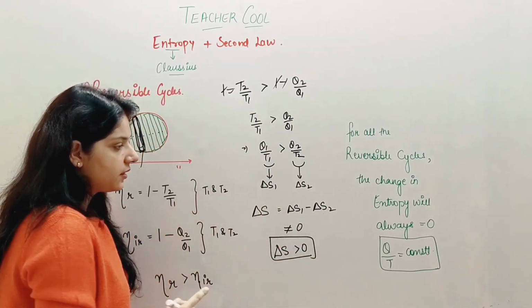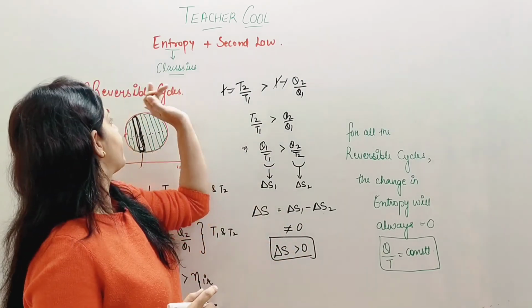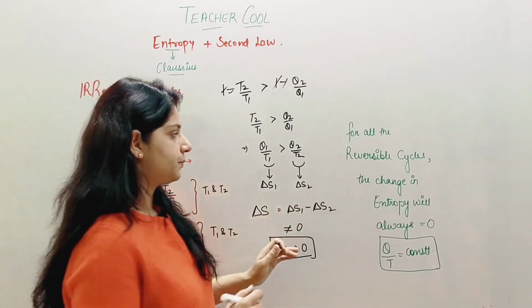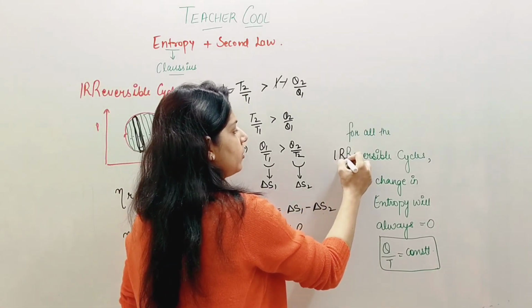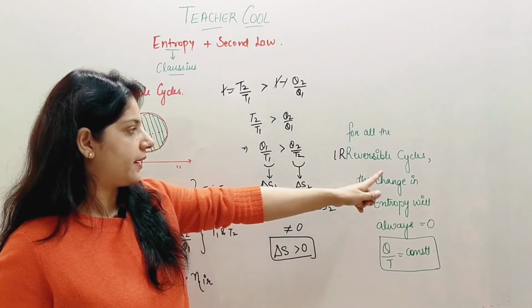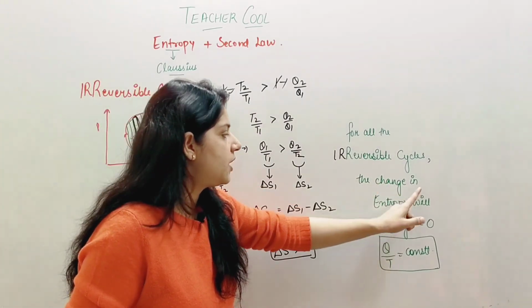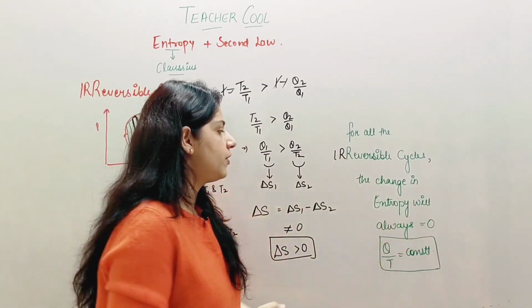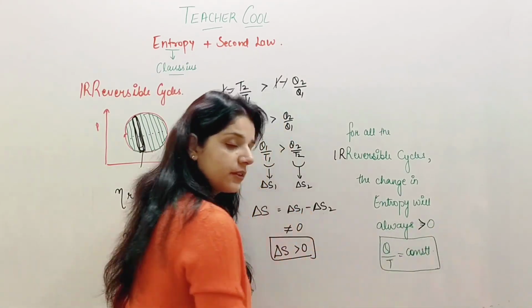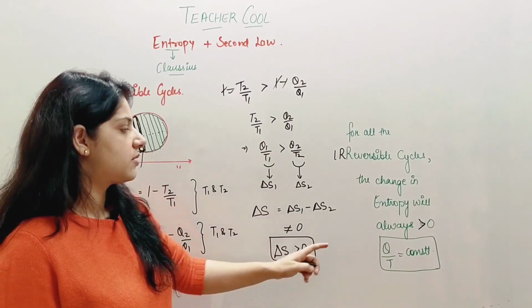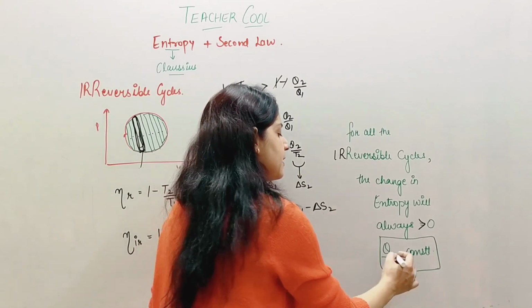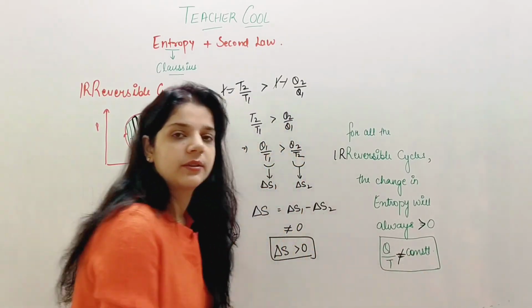So again, for all the irreversible cycles, the change in entropy will always be greater than 0. Hence, Q by T is not constant.